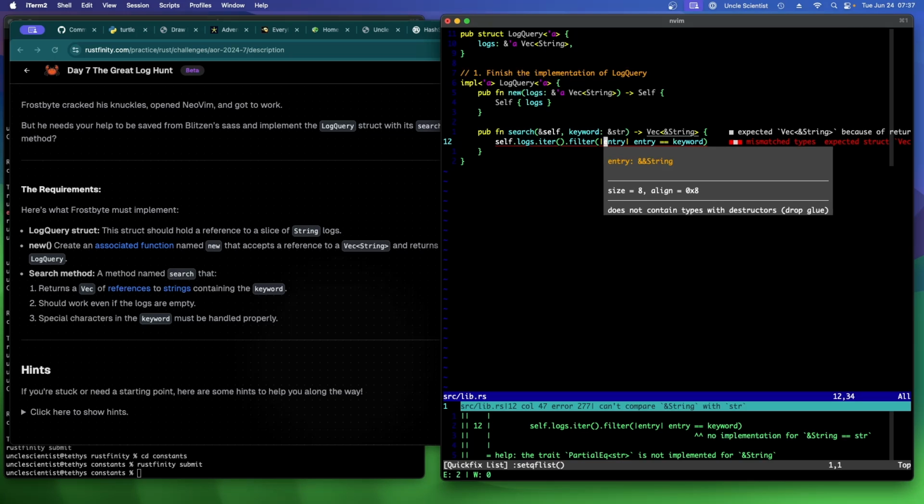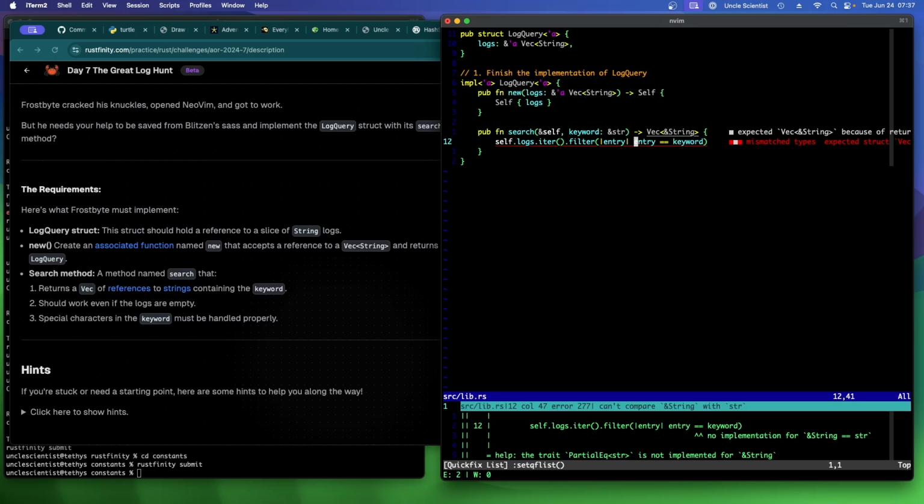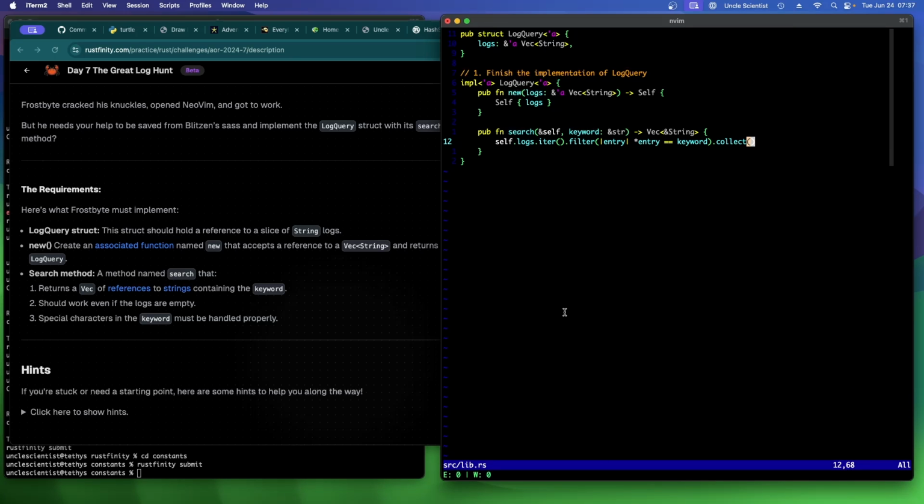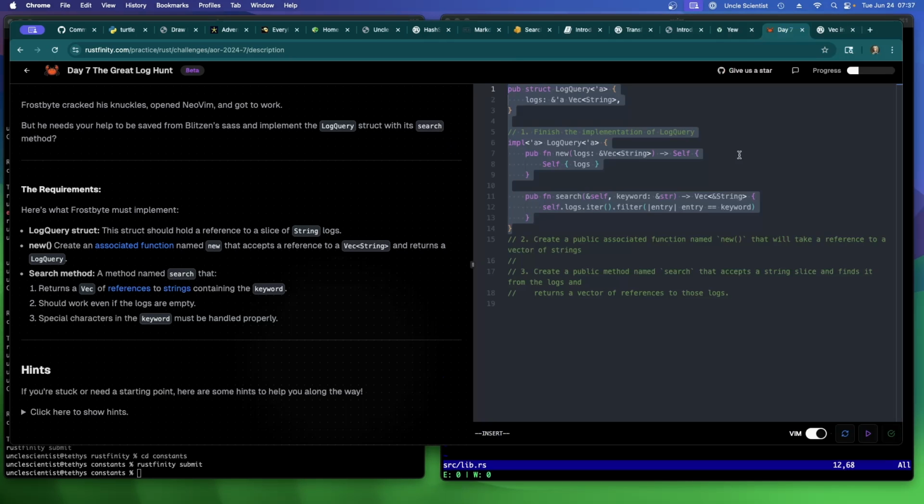Entry is a reference to a reference of string, and keyword is a string. So can I do that? And I can say collect, right? Yeah, that works. Okay, so this is the line I want. Yeah, this would definitely be a lot easier with an IDE.